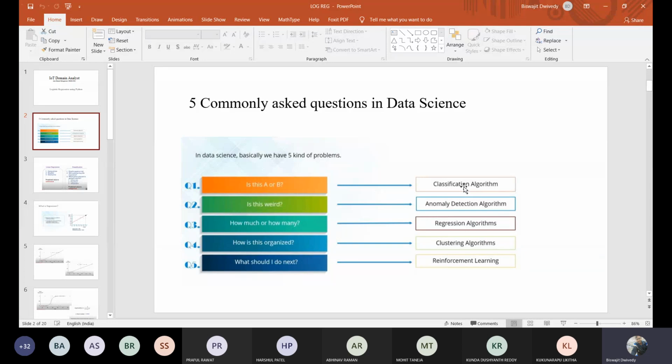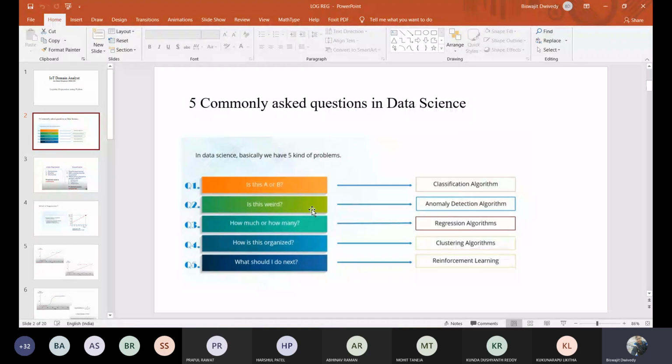So these types of things will come under your classification algorithm, meaning you are going to classify the things. The data will be given to you, and you will be finding out the answer in terms of yes or no type, or zero or one type. The second type is anomaly detection, that is, is this weird, or is it going to be something different. These types of predictions come under your anomaly detection algorithm.